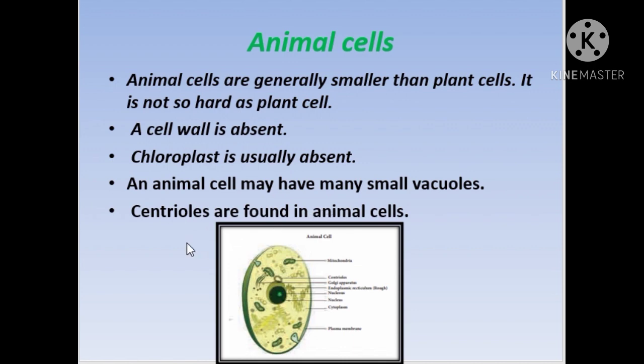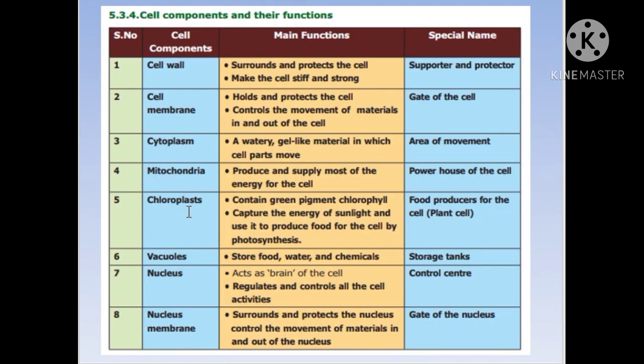And what is the importance of the centriole? It is the centriole that helps to determine the location of the nucleus in the animal cell, because the animal cell is irregular. And why is it irregular? What is not present? Cell wall is not present. So this is a common difference between the plant cell and the animal cell. And now we'll make an attempt to know about the different components present in the cell and their main functions.